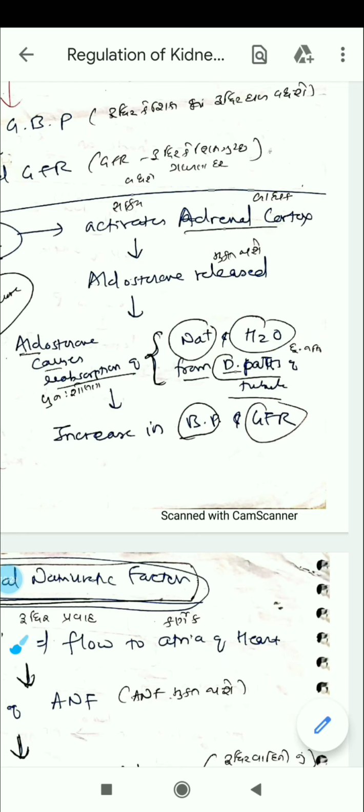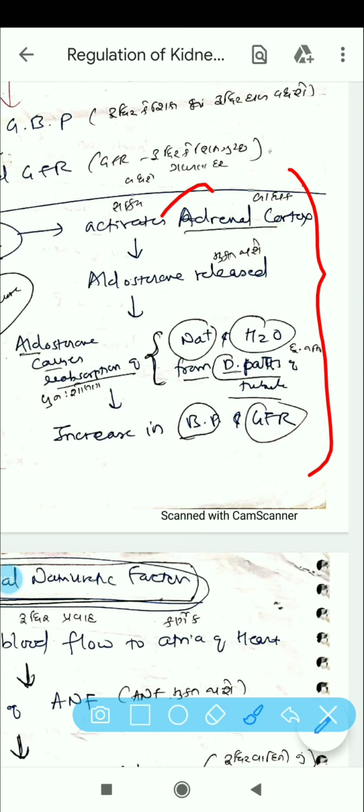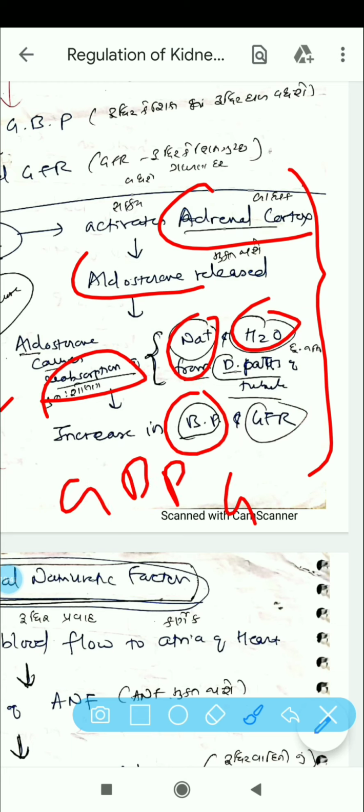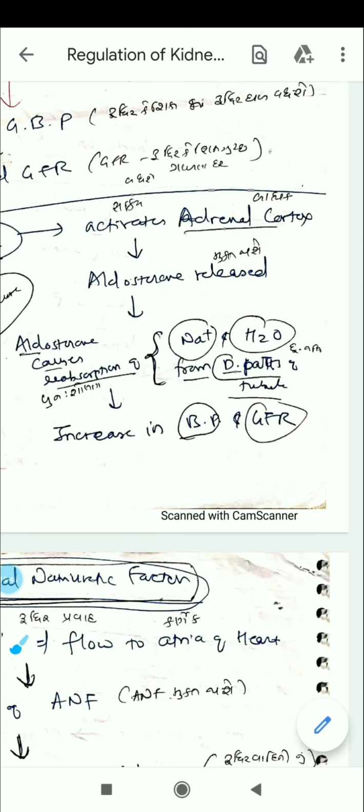So as you can see in this entire part, the cortex, we have aldosterone, sodium and H2O will be absorbed as it's a mineralocorticoid. It promotes reabsorption from the DCT, and that's why blood pressure and GFR will basically increase.